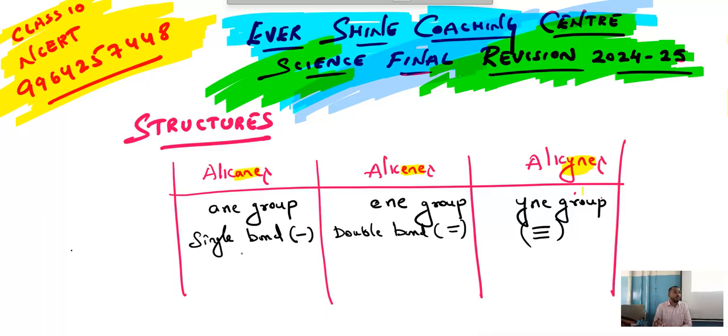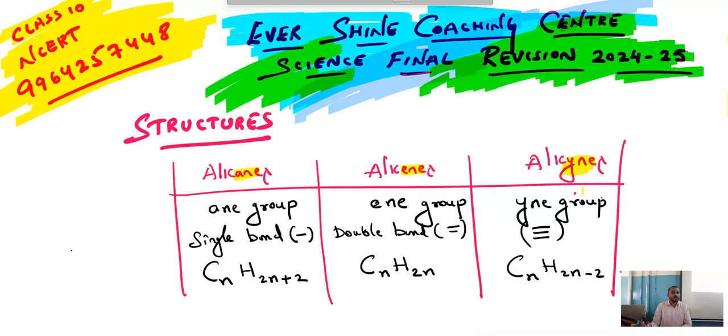And then the general formula of alkane, alkene and alkyne. This is one of the most important parts. First let me write alkene. The general formula of alkene is CnH2n. Alkane is CnH2n plus 2. Alkyne is CnH2n minus 2.